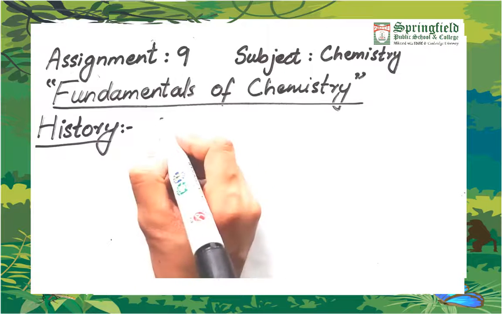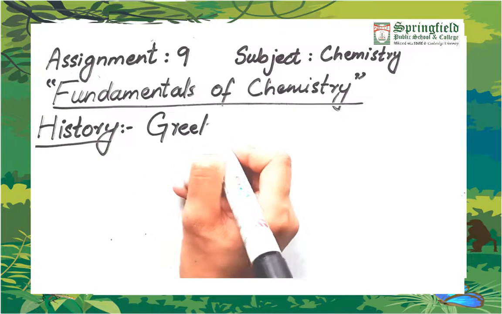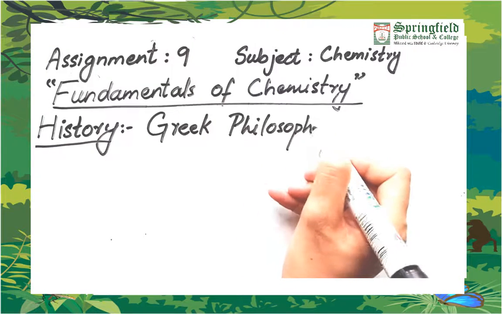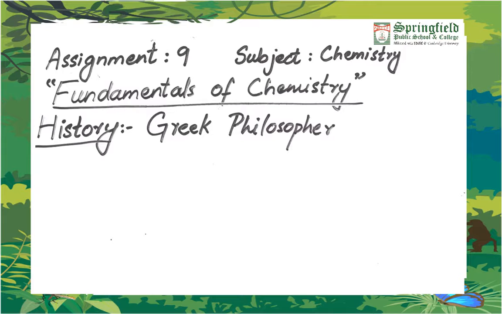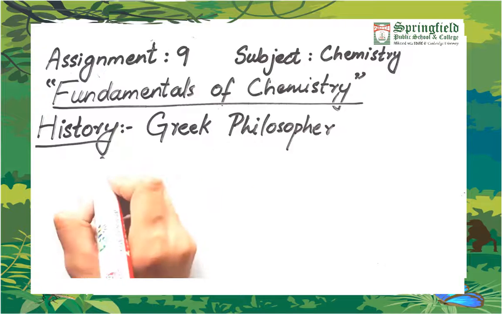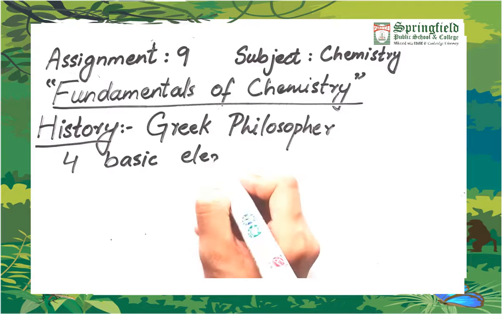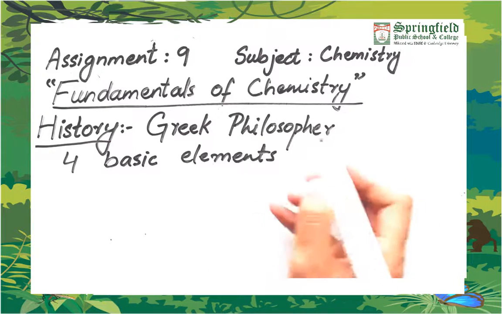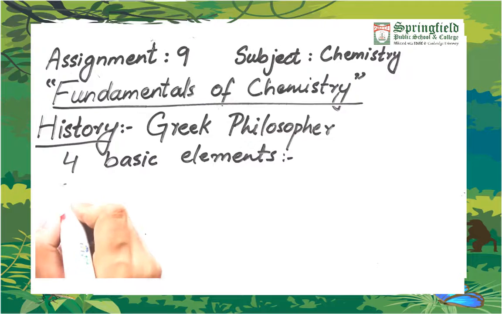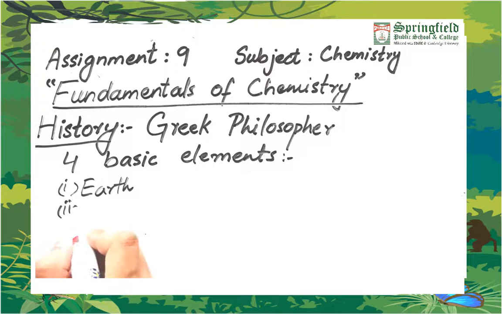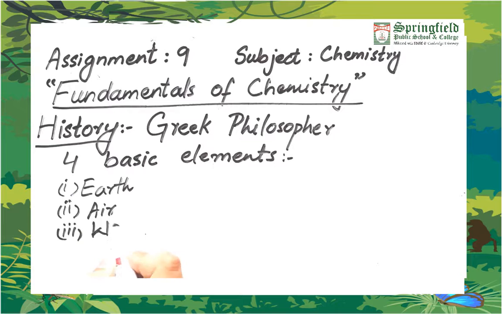In ancient times, there were Greek philosophers who used to think more about nature and what things are made up of in nature. So they concluded that there are four basic elements which are the constituents of everything present on the earth. These are earth, air, water and fire. Earth, air, water and fire.